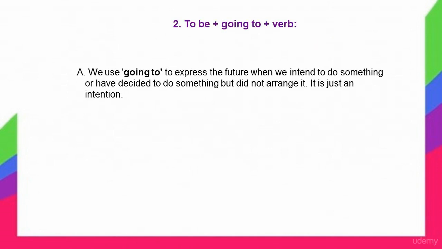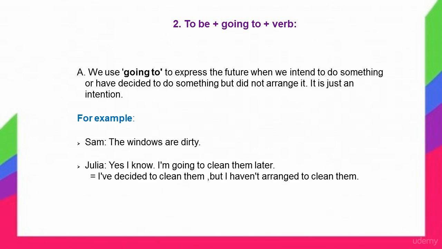2. To be plus going to plus a verb. A. We use going to express the future when we intend to do something or have decided to do something but did not arrange it. It is just an intention. For example, Sam: The windows are dirty. Julia: Yes, I know, I'm going to clean them later. I've decided to clean them, but I haven't arranged to clean them.